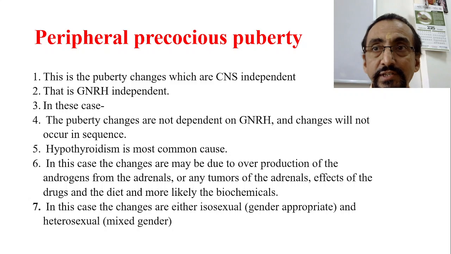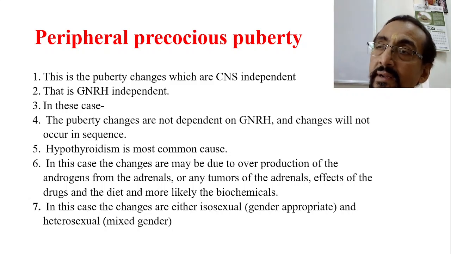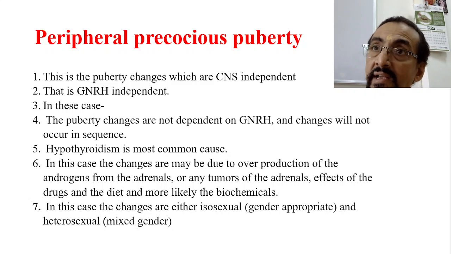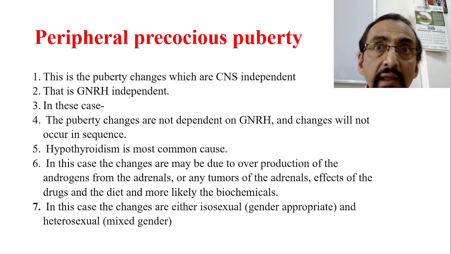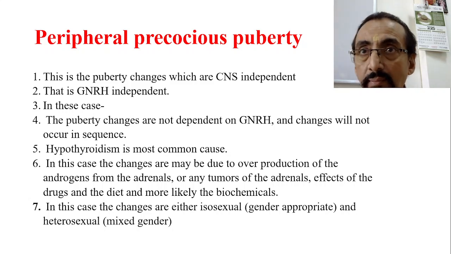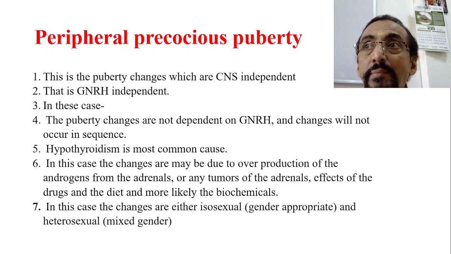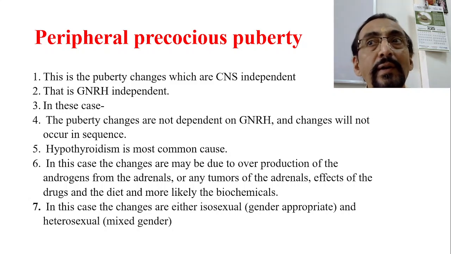peripheral precocious puberty. Or sometimes there is breast development now, and next what we expect is adrenarche, axillary and pubic hair should develop. But instead of that, menarche started. So this is also a peripheral precocious puberty because we are not following the order.